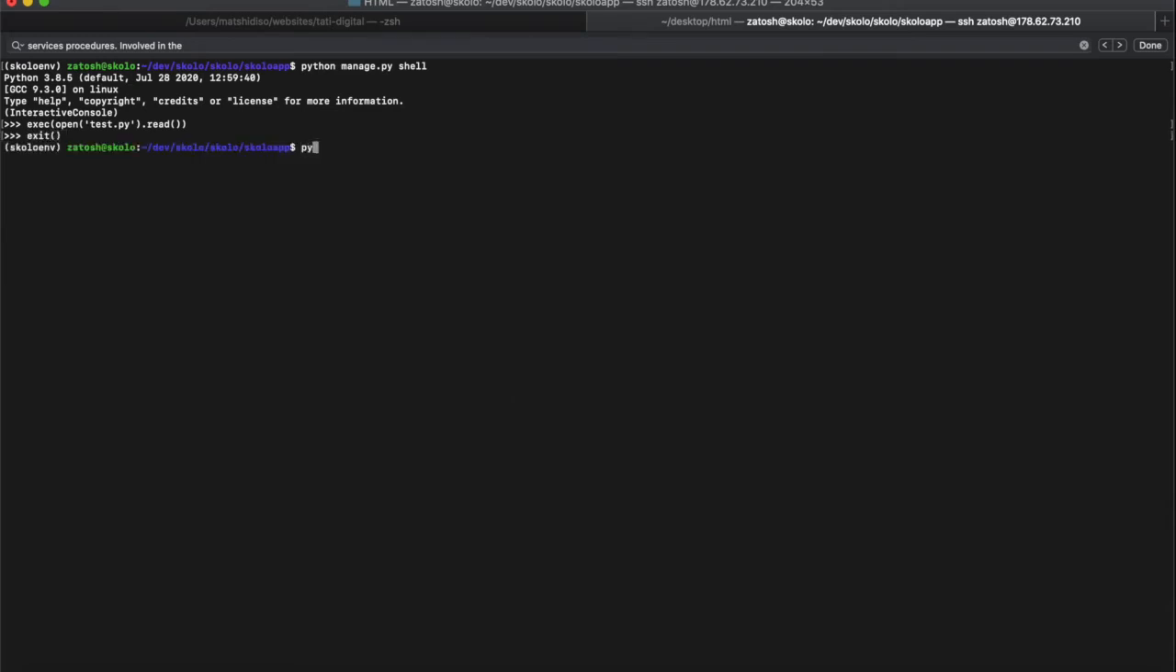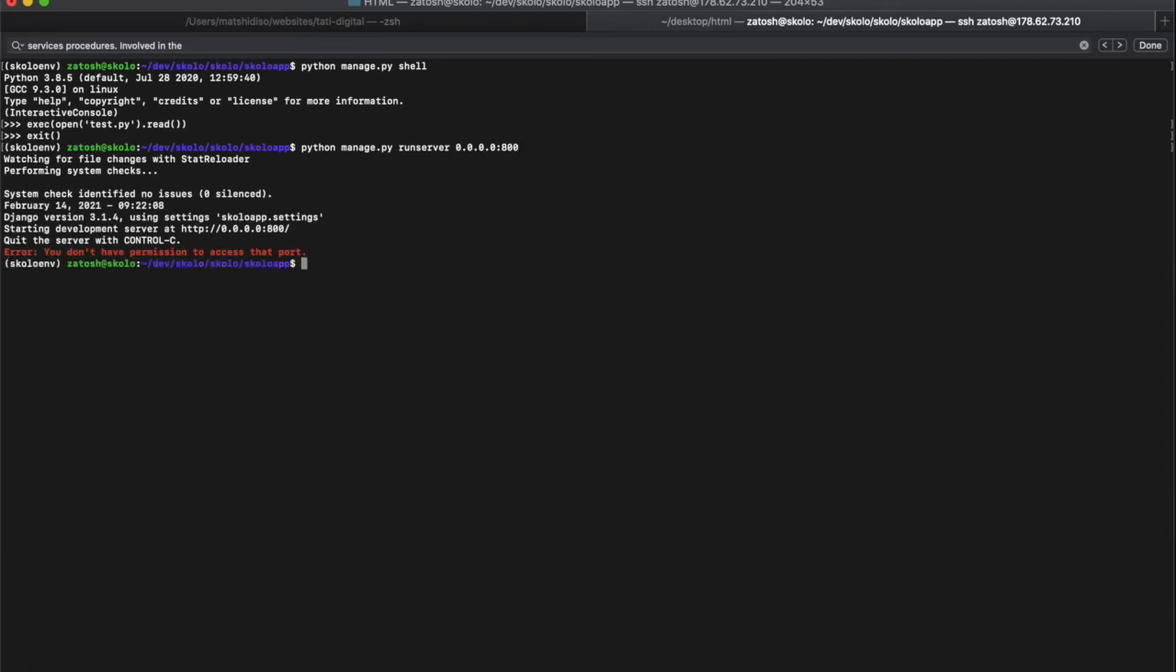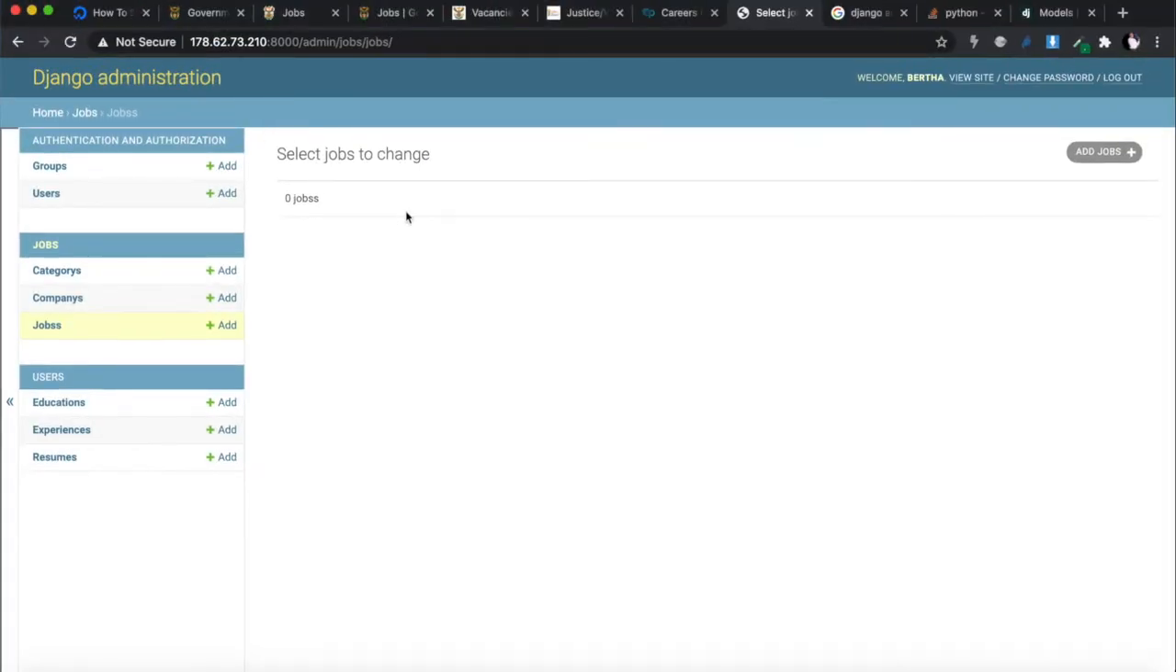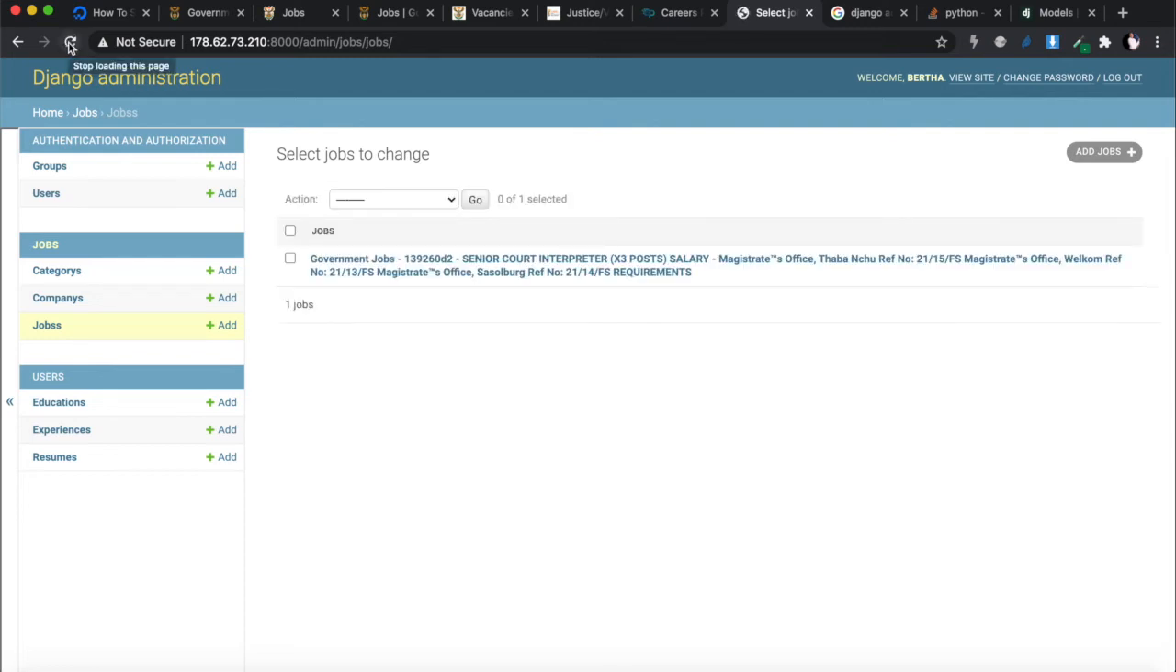All right, and then let's run our application, python manage.py runserver. All right, 1 2 3 4 on 8000 port. Sorry, 8000, not 800. Okay, so let's then go back to our database. Remember, there was nothing in here. I'm just going to refresh this page and see if there are new jobs in here now. All right, senior whatever, salary and all of that.